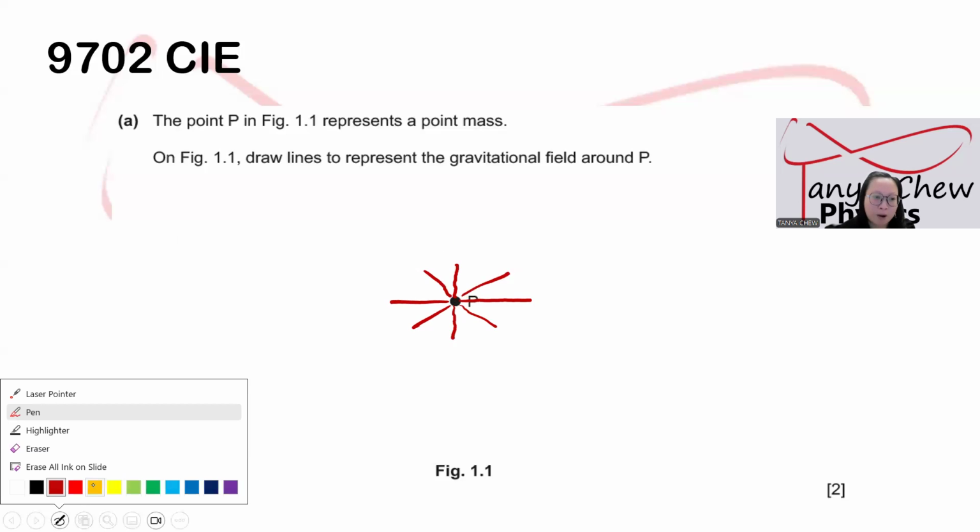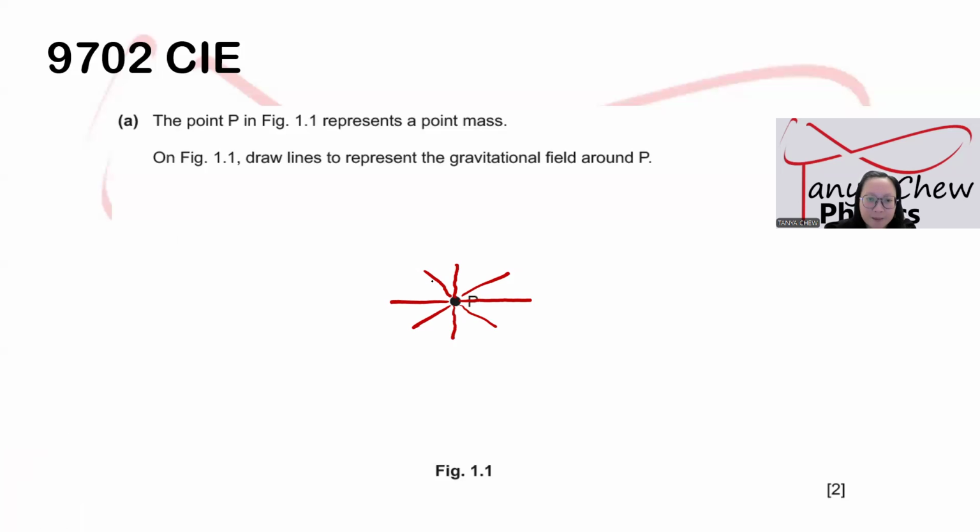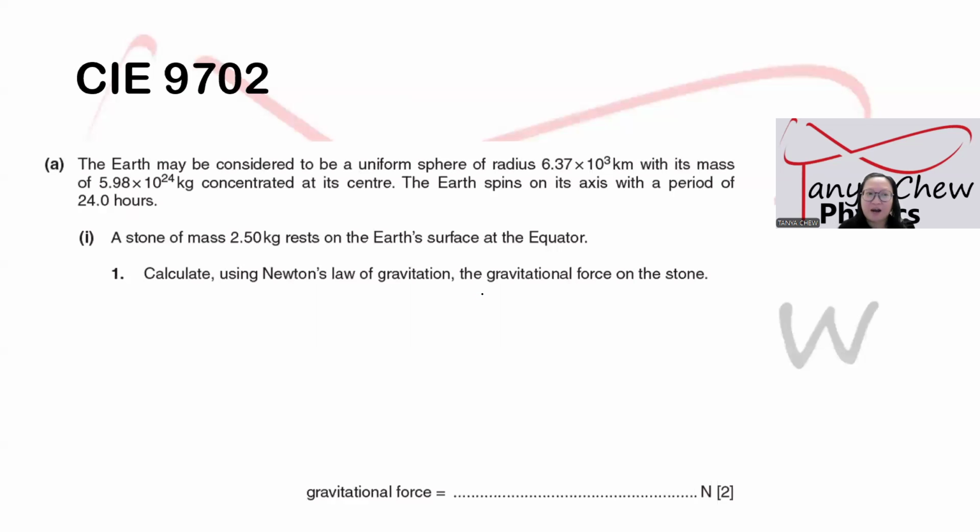And then, okay, 1 mark will be given to the pattern, and the second mark will be given to the arrows pointing inwards to show that the gravitational field is attractive. That's all. Now, another CIE question as well. Okay, it is about calculation.